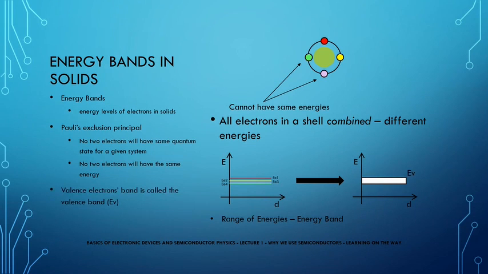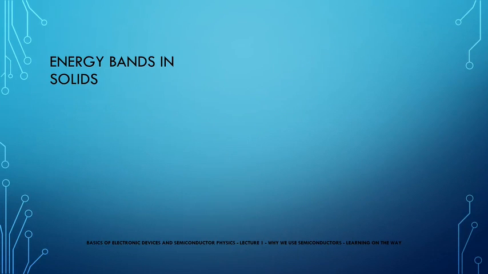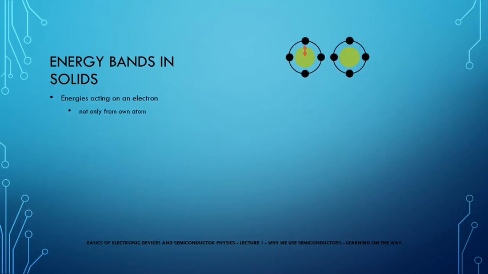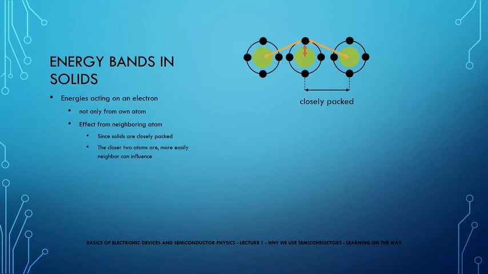Hence, the band of the outermost shell electrons is called the valence band, as it represents the energies of valence electrons. But we need to understand one more thing. The energies acting on an electron are not only because of its own atom, but also because of the neighboring atoms, as solids are packed closely together. The closer the atoms are to one another, the more likely an electron is to be influenced by the nucleus of a neighboring atom.